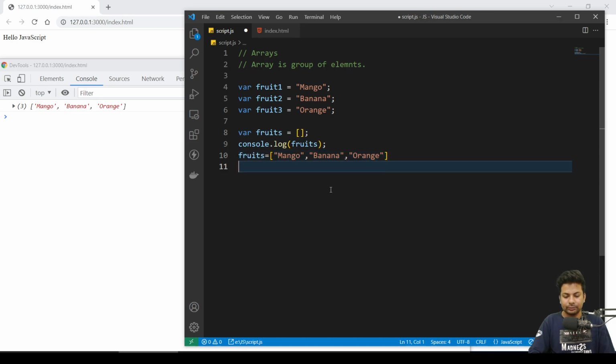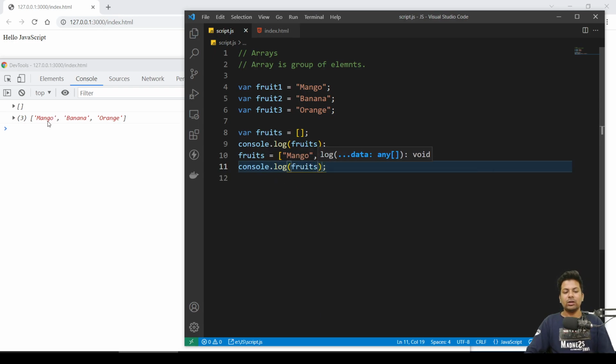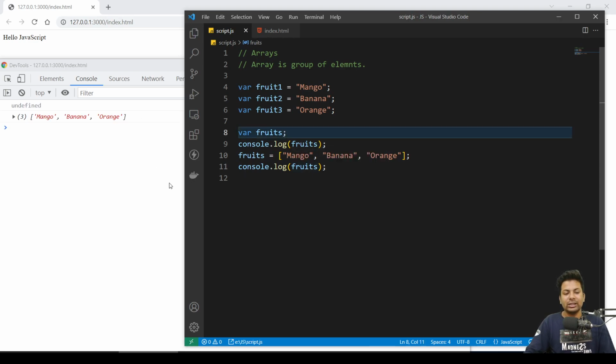Now if I say console.log fruits, see, now it's printing. So this is the way you can put any data inside an array. Even if you are overwriting an element, or it's not defined as an array, it will still work.